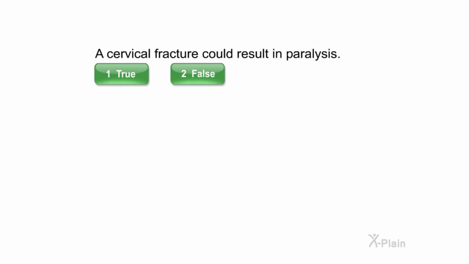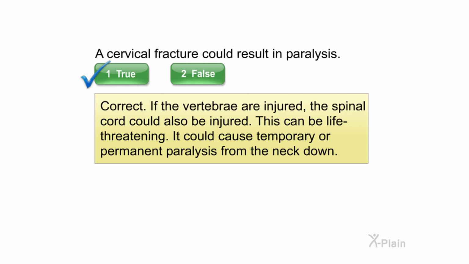A cervical fracture could result in paralysis. Select true or false. Correct. If the vertebrae are injured, the spinal cord could also be injured. This can be life-threatening. It could cause temporary or permanent paralysis from the neck down.